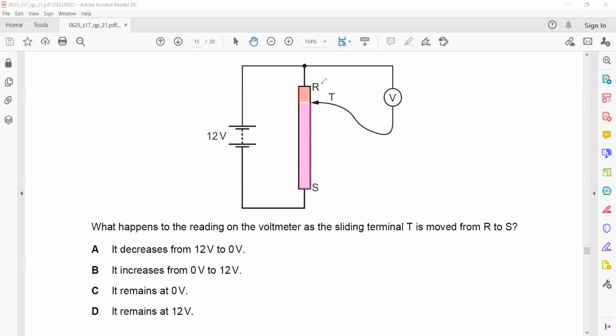And voltage at this point is same as voltage across the voltmeter. When we move it down till point S, the question is what happens to the reading? It will increase or it will decrease?